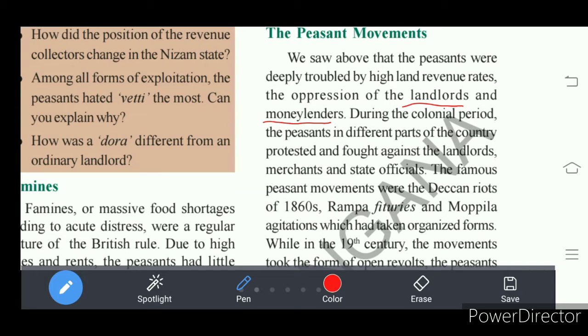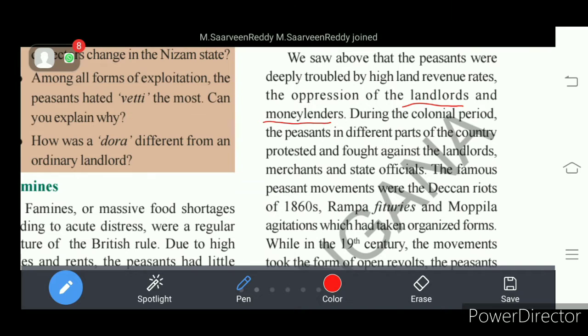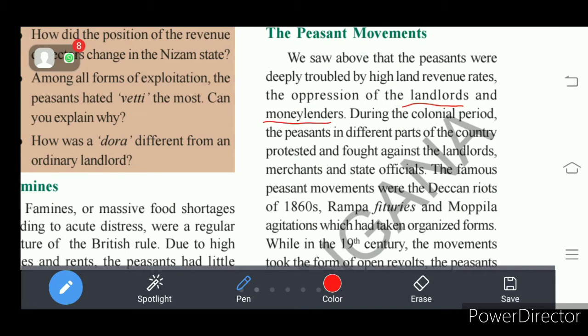During the colonial period under British rule, peasants in different parts of the country, that means in Andhra Pradesh, in Telangana, in Uttar Pradesh, in Madhya Pradesh, in Bihar, in Odisha, in many parts of the country, suffered during British rule and at the hands of the landlords. For a long period, peasants were looted and exploited in the colonial period by the landlords and moneylenders.